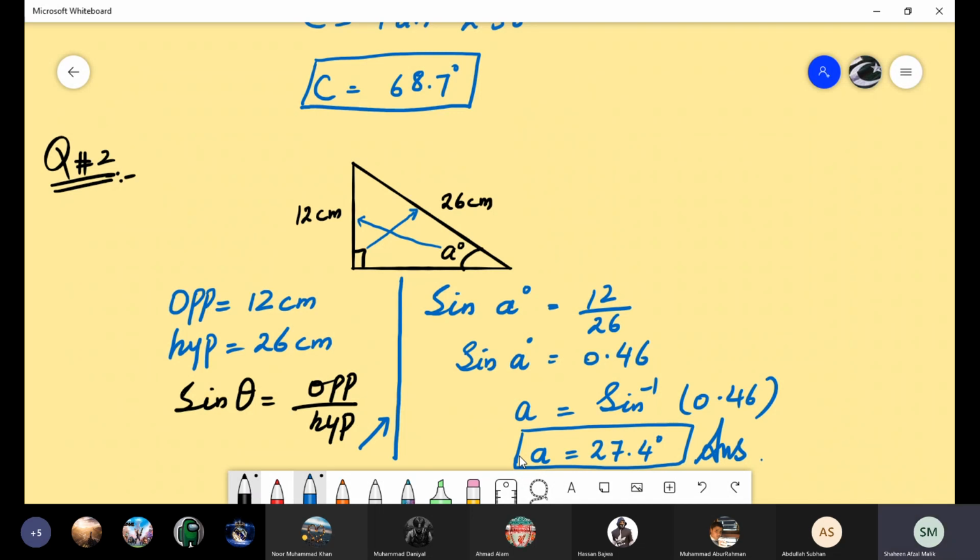Done with this one? No, I'm writing. Yes, ma'am. Who will solve B part of the question? No, ma'am. Yes, boys. Who wants to solve question number 1, B part?